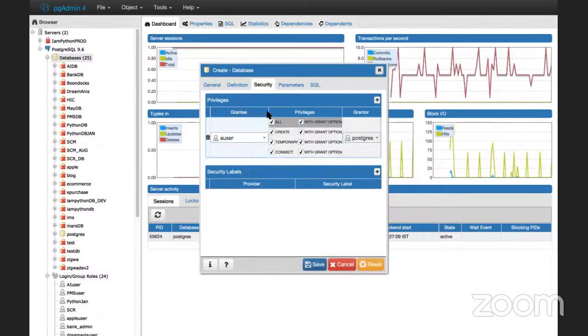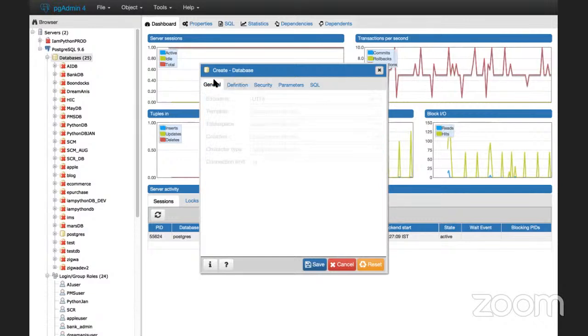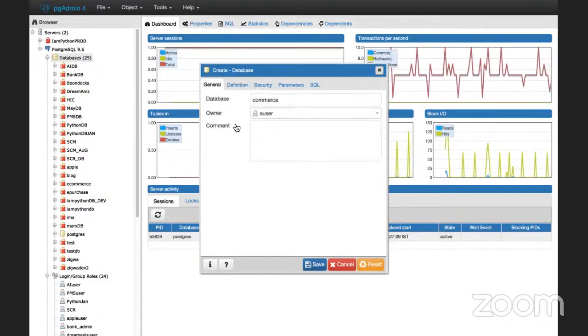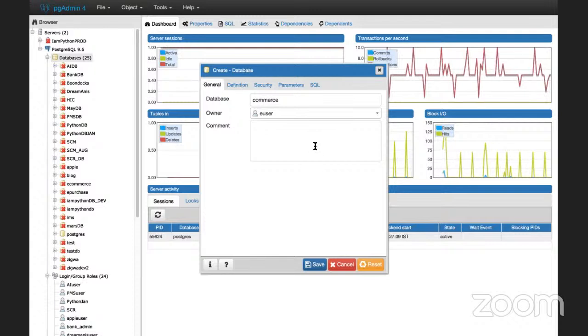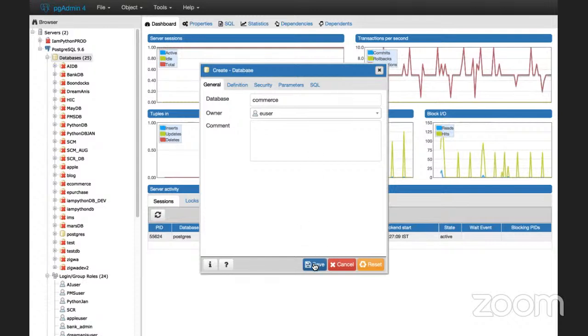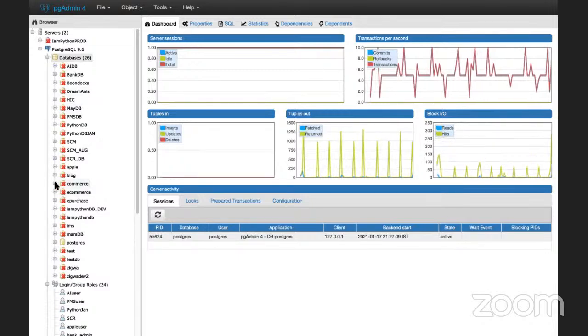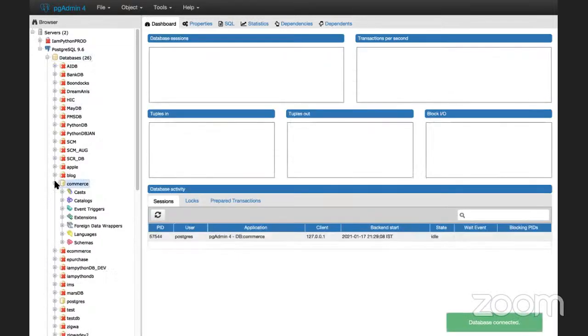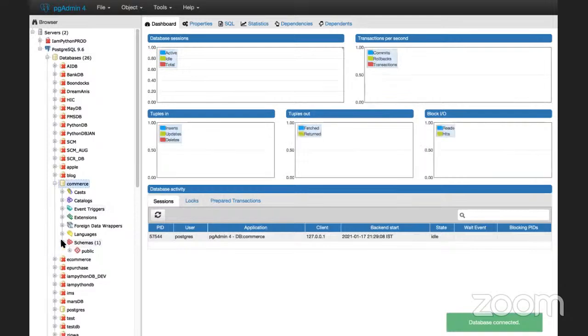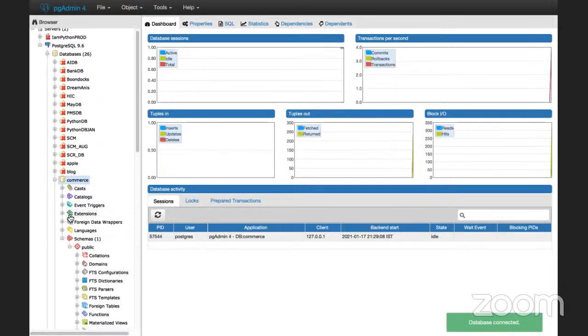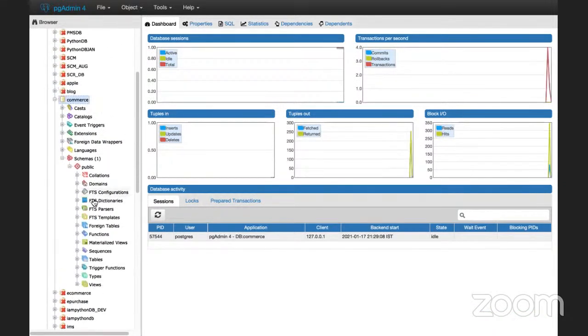Basically I'm creating a database with one owner for it. Click save, and the commerce database is created with the public schema, but there are no tables here.